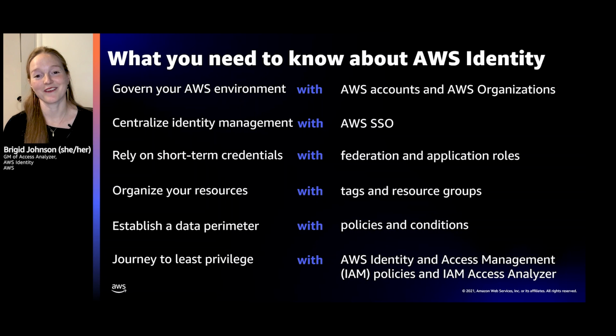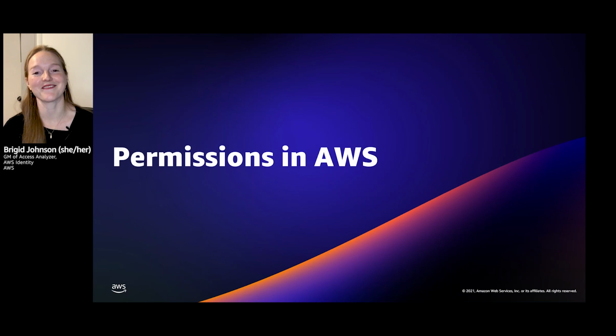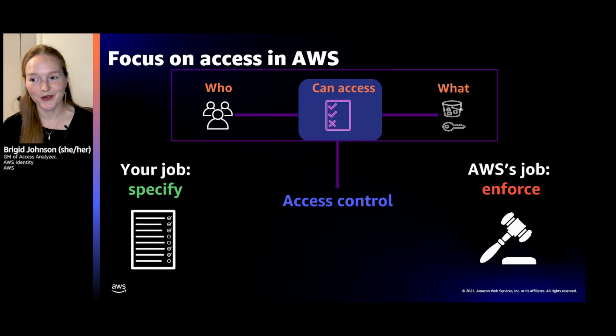And then we get into the fun part about the journey to least privilege. And that's what we're here to talk about today. So let's dive into permissions in AWS. All right, so we talked about who can access what. And at the end of the day, it's all about the access controls. That's the middle that connects those two together.